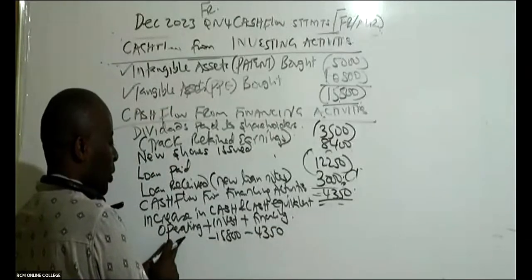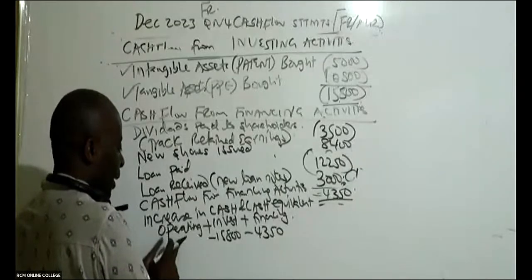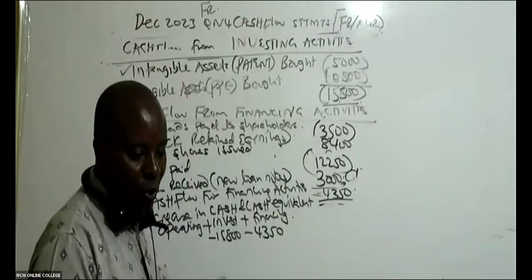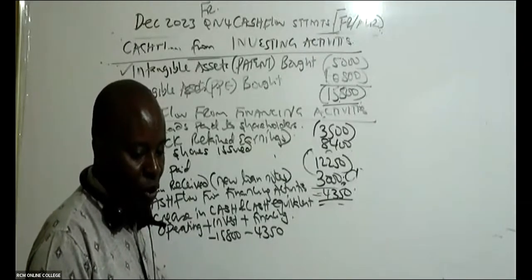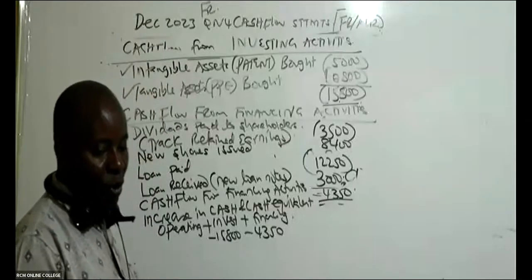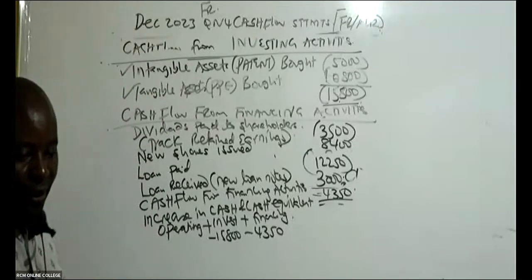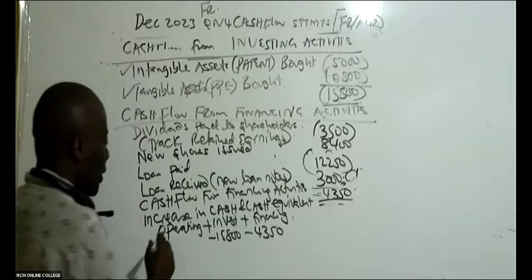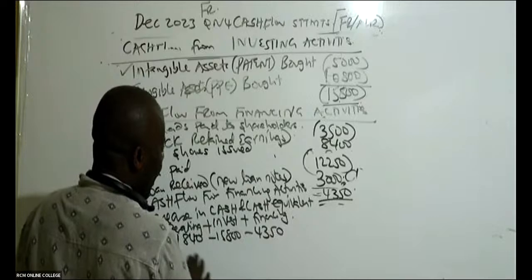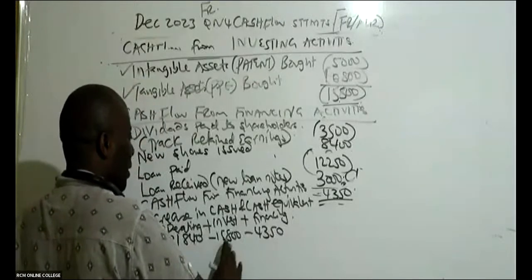What was the operating? Is there somebody who is able to remind us what the operating was? We have done this operating together. Anybody who is able to remind Mwalimu what this operating was? This operating was 21,840. Thank you so much. So can you kindly add these three? Take this, minus this, minus this.